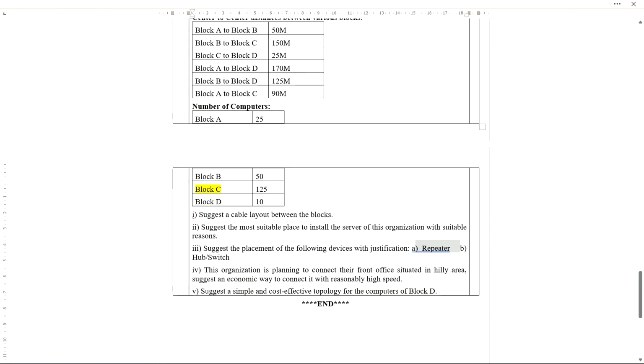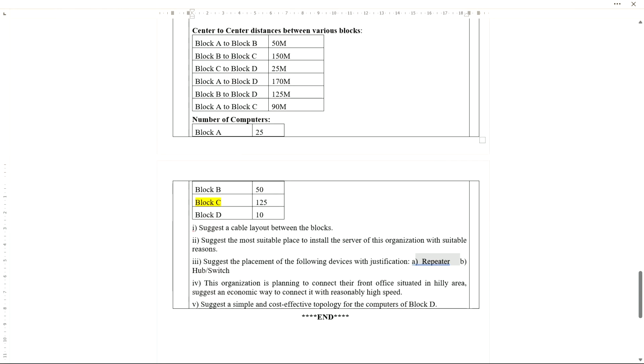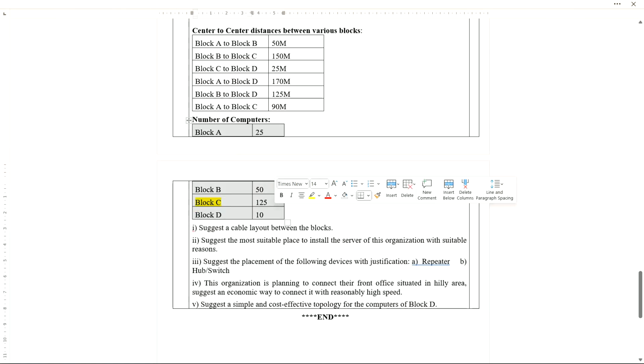Now hub and switch. Hub and switch must be installed in each block. Why? Because in each block you can see it contains more than one computer. So if more than one computer, that means we need a networking device to connect all the computers. So it will be hub or switch you can use, but hub and switch must be installed in each and every block. Block A, block B, block C, block D.